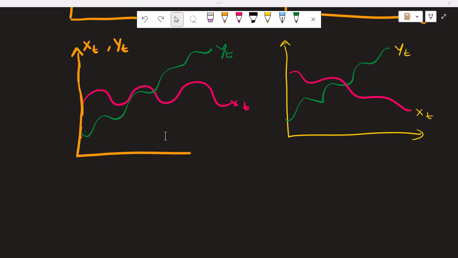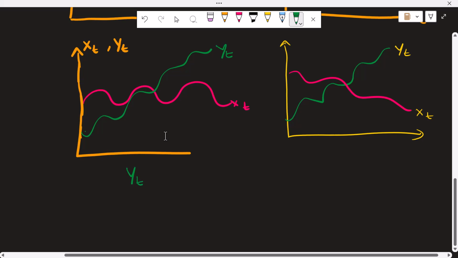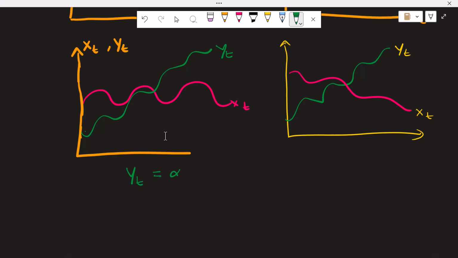So let's say we have two time series. One is the dependent variable, which is yt, and the other is the explanatory variable xt, and we are trying to establish some linear relationship between these two variables, where epsilon t is some random error or fluctuation at instance t.